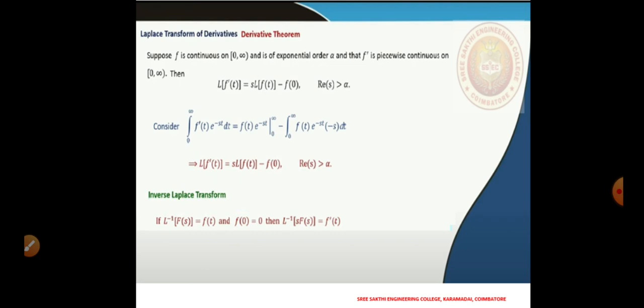We have the L inverse of s times F of s equal to the derivative of f with respect to t. We will apply this inverse Laplace transform property to one problem. Thank you for your attention.